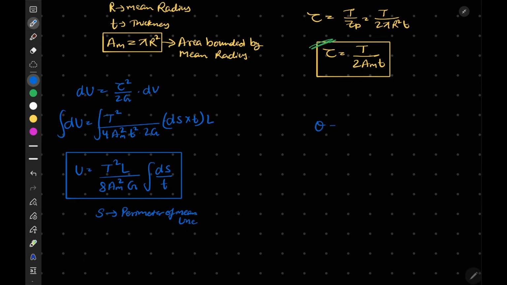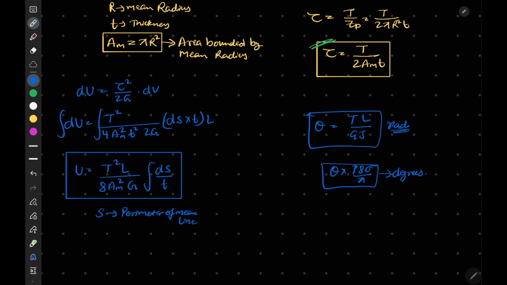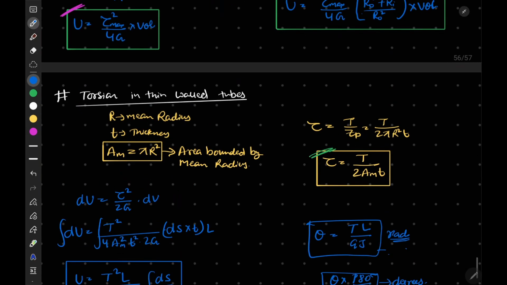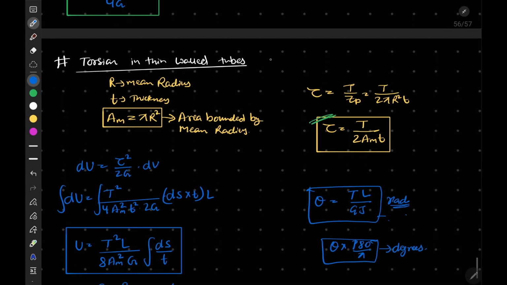Now if we talk about twist in the thin tube, theta is TL by GJ. Of course this theta is calculated in terms of radians. If you have to convert it into degrees, you have to multiply theta by 180 by pi. You have to remember this in questions. And for a thin wall tube, J is equal to 2 pi r cube t, which I mentioned previously in the previous topics.